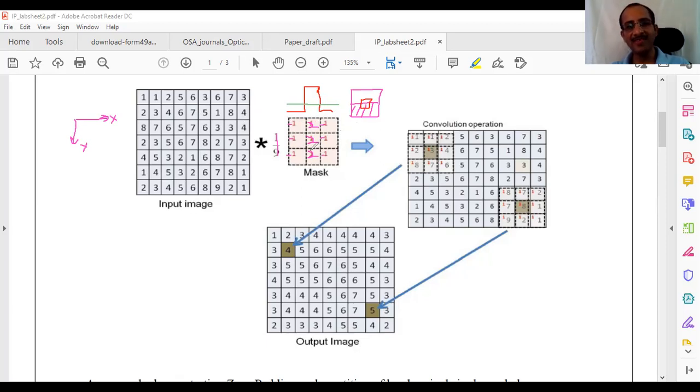Okay, so I will erase all this. If I want to detect horizontal edges now, how do you think I should change this kernel? Can one of you tell? I just want to detect horizontal edges. What should I do to this kernel? I just want to modify this kernel now.